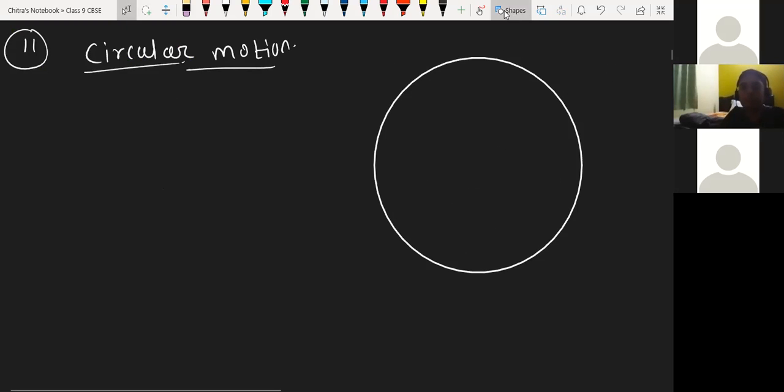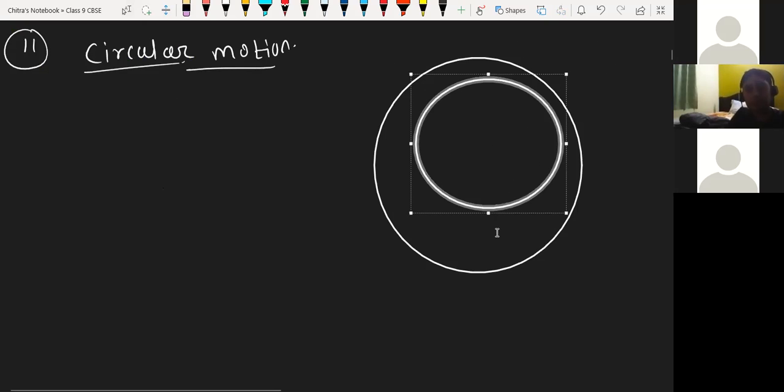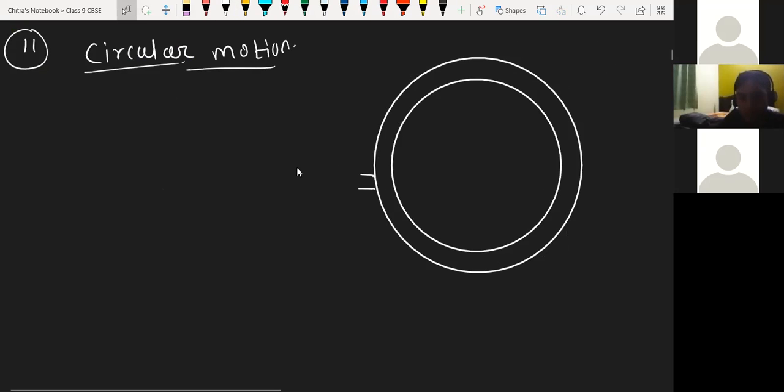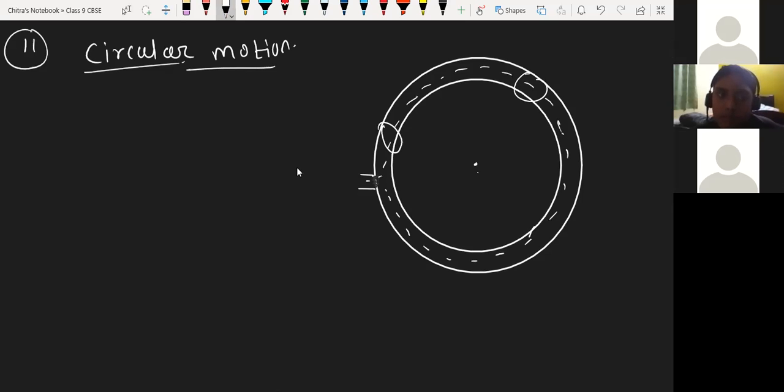Suppose this is the circular path. Here we have the entry point on the circular path, and we know a circular path has a center. When the object performs motion from here, the position is changing, but it is along the circular path.